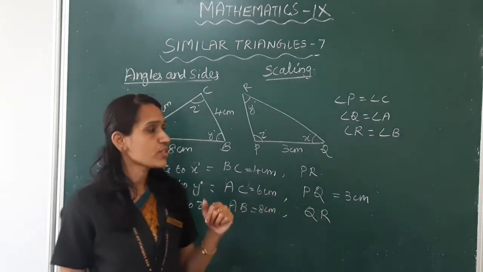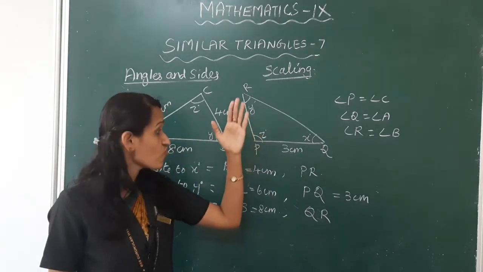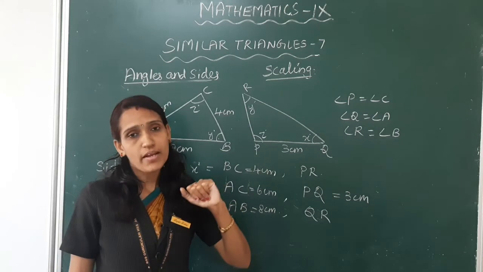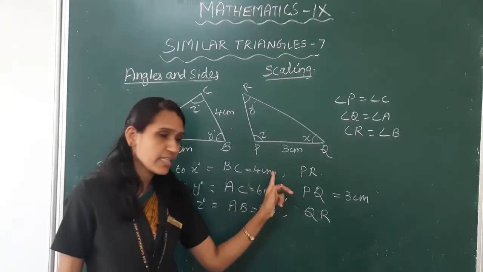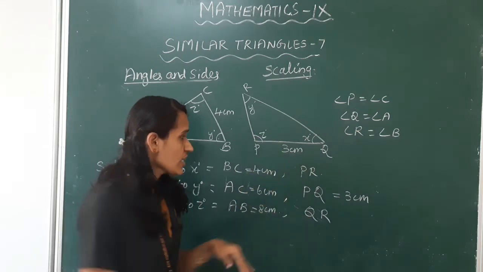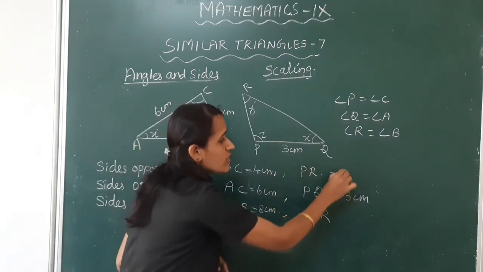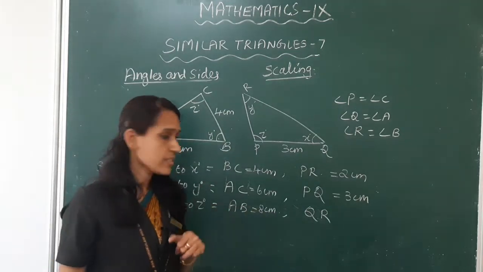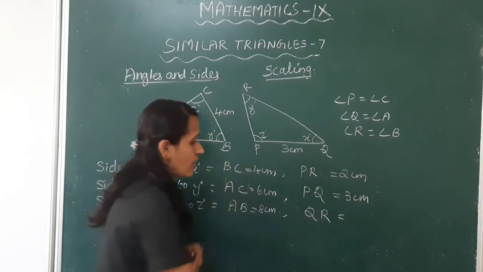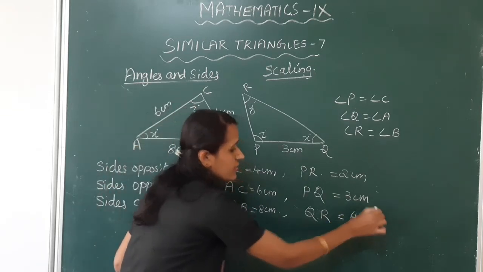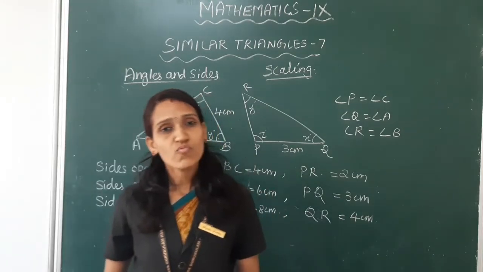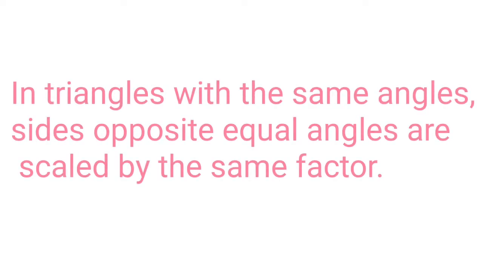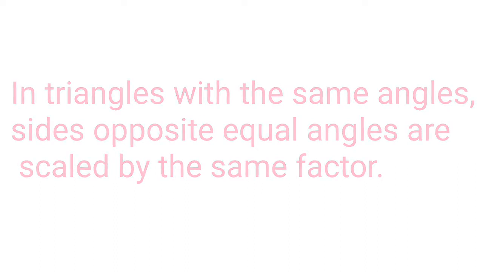So, the sides opposite to the other two angles also will be related in the same manner. That is, here BC is 4 cm, so its half is 2 cm. Here AB is 8 cm, QR is its half, that is 4 centimeter. From this we have stated this as: in triangles with the same angles, sides opposite equal angles are scaled by the same factor.